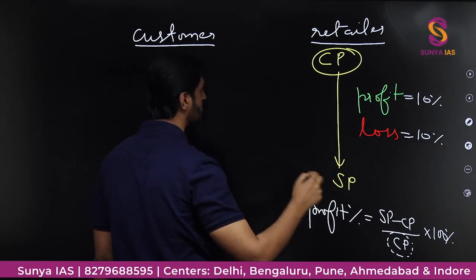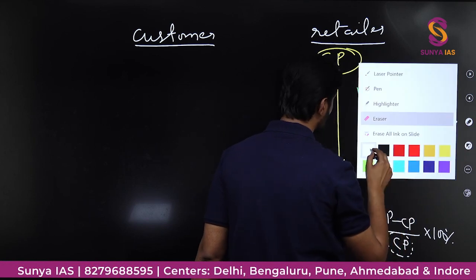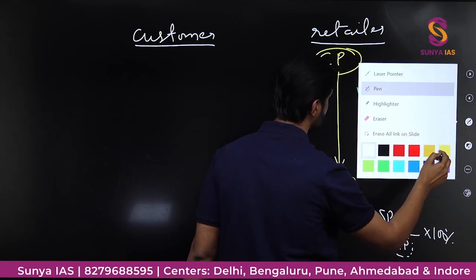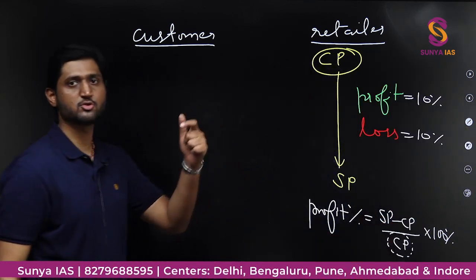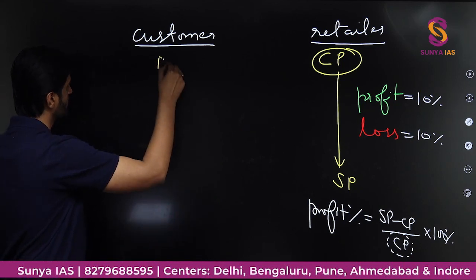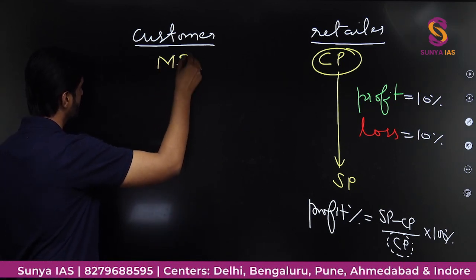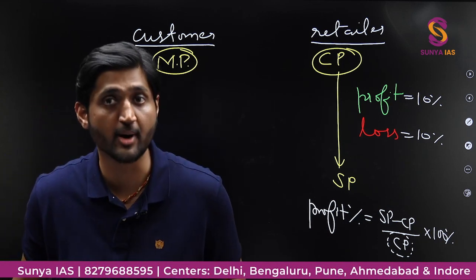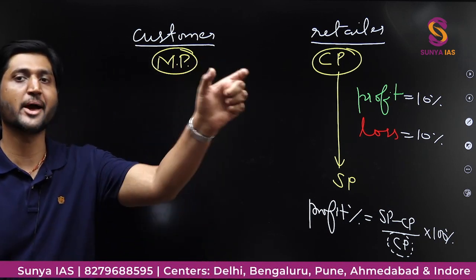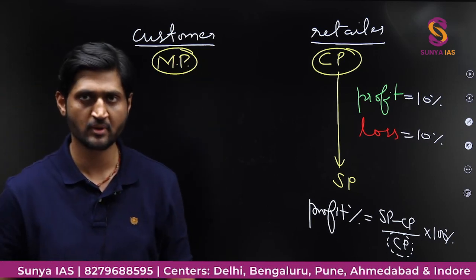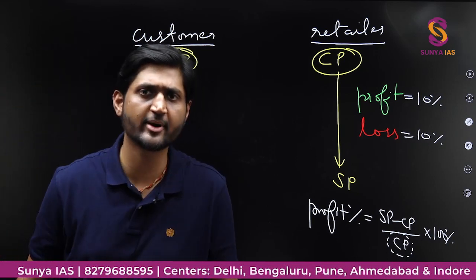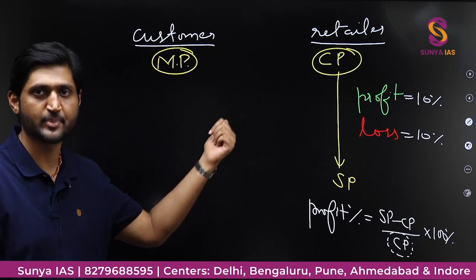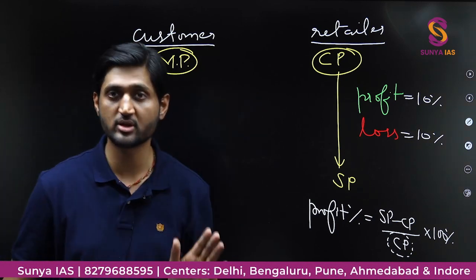Then let us talk about the customer point of view. When the customer goes to market, he actually sees the price which is known as the marked price. I am writing MP for short, marked price. What is the marked price? Whenever you go to the market, you see there is written maximum retail price is this much. The retailer might sell you at the same price, at the MRP, or he may provide you some discount.